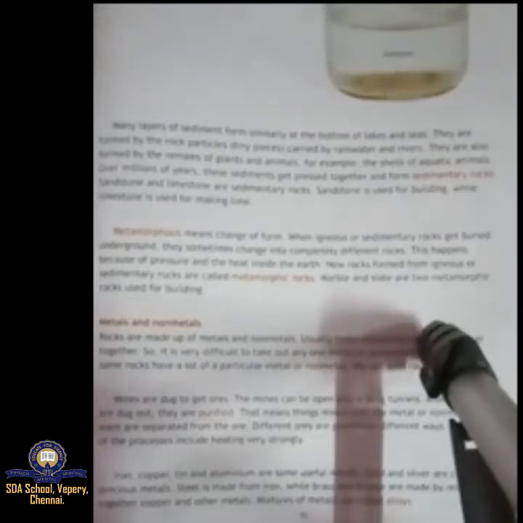So new rocks will form. That is said to be metamorphic. Marble and slate are two examples of metamorphic rocks. So first one igneous, second one sedimentary, and third one is metamorphic. Igneous means to ignite, to fire. Sedimentary means the things settle down under the water.